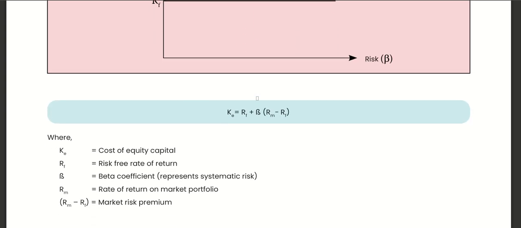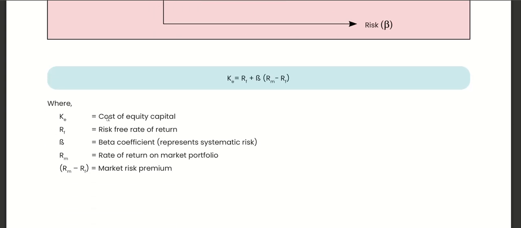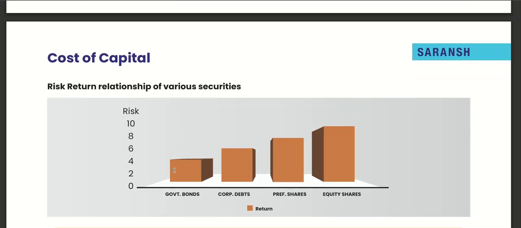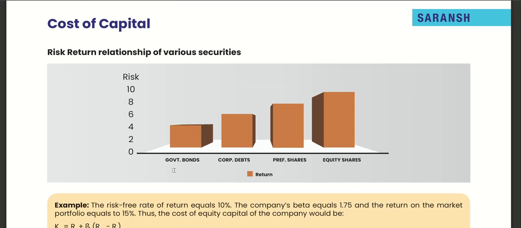So we get KE. K is cost of capital, RF is the risk-free rate of return, beta coefficient represents systematic risk, RM is the rate of return on the market portfolio, and RM minus RF is the market risk premium. Risk-return relationship of various securities: government bond, corporate debt, preference share, equity share. This is risk, and this is return.